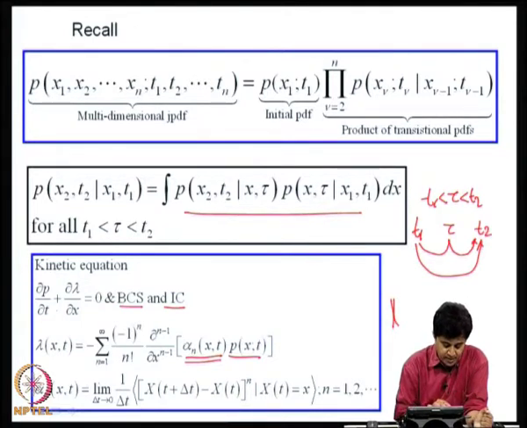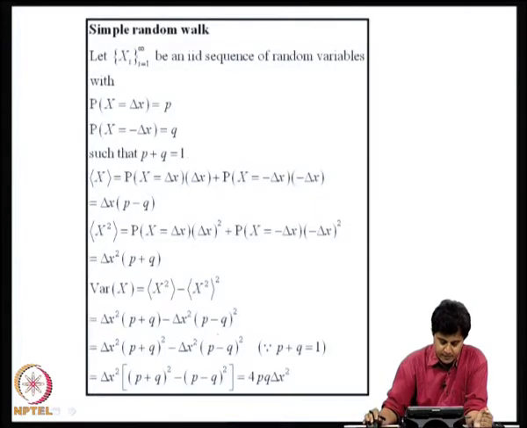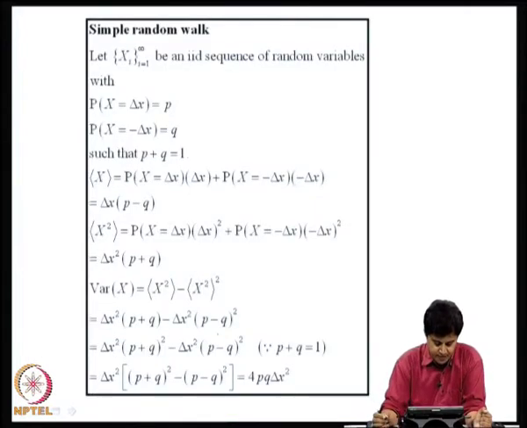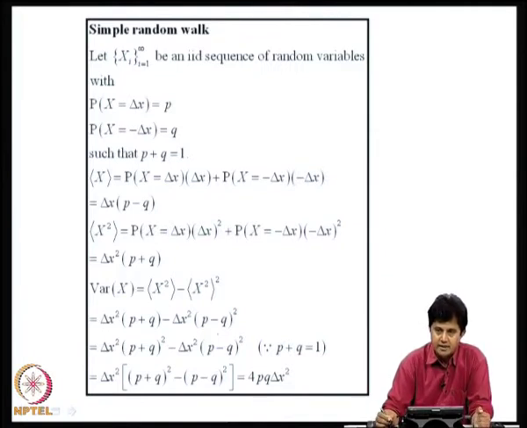So, if we have to utilize this kinetic equation to solve any given problem, we should first evolve a method to determine these derivative moments, because they are the parameters in this governing differential equation. So, in this lecture we will consider some of these questions and we will begin by considering some properties of simple random walk and how they behave as delta x and delta t go to 0. This I had discussed in one of the earlier lectures. We will proceed beyond what we did in the previous lecture.